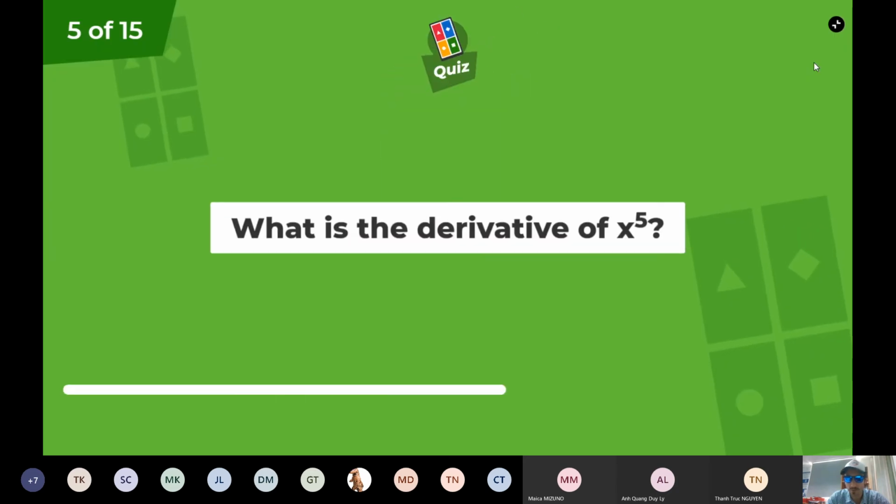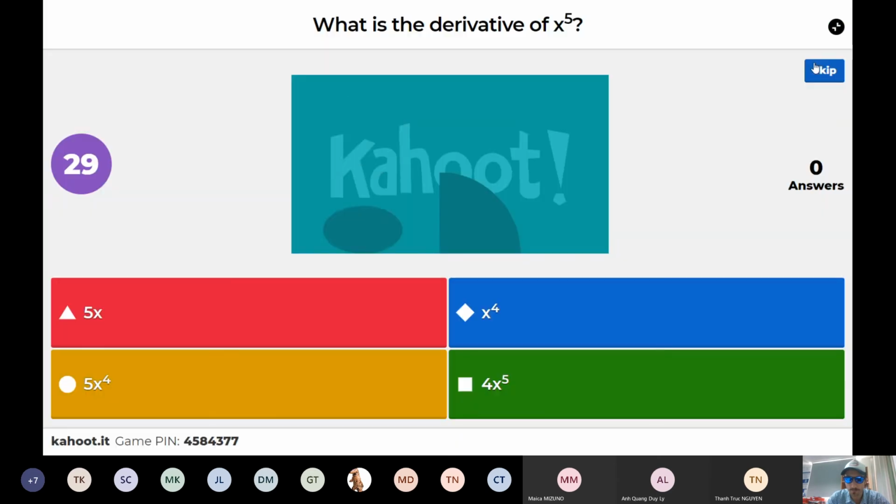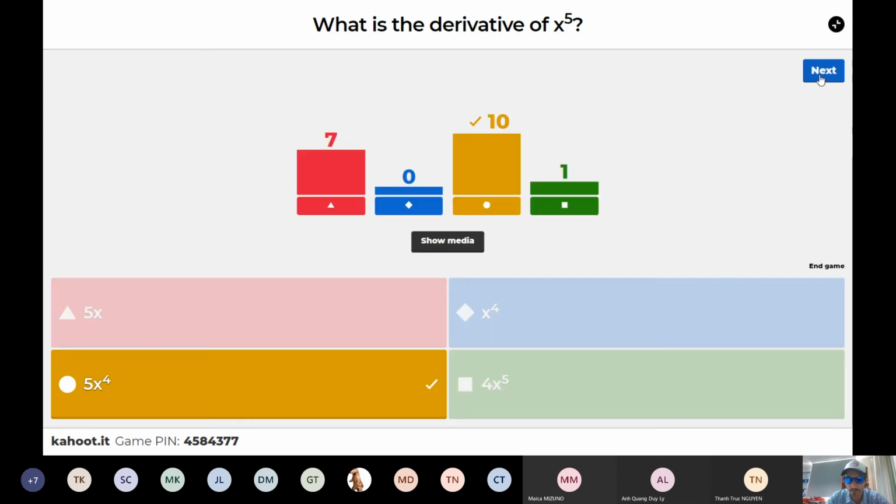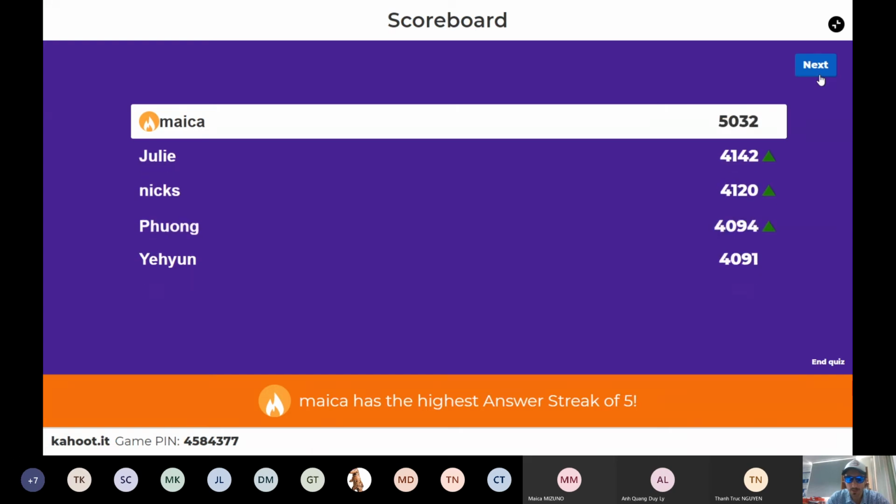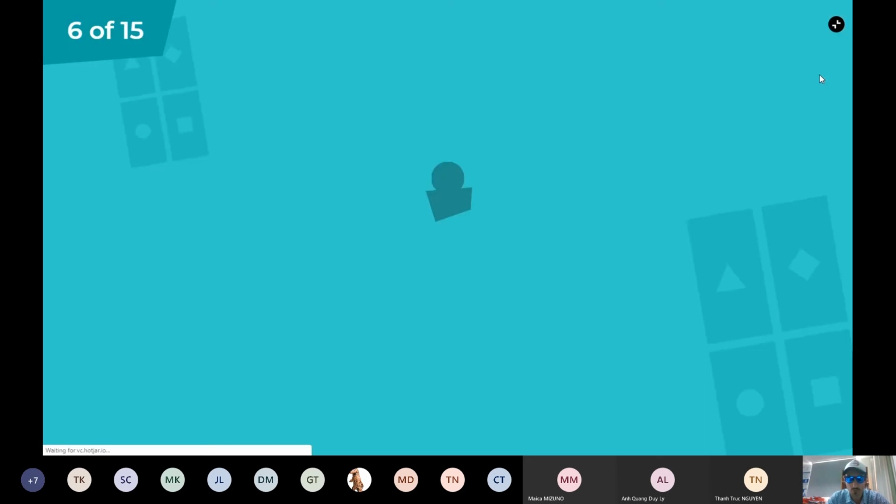What is the derivative of x to the power of 5? I think I'm only going to give 10 seconds for these. So, the derivative of x to the power of 5, I think that's enough time. 5, 4, 3, 2, 1. Any movement there? Yes. We've got 2 girls in the lead, Micah and Julie. Well done, ladies, show those boys how it's done. Nick's still in third place, hanging around, as well as Fung and Yi Hyun.